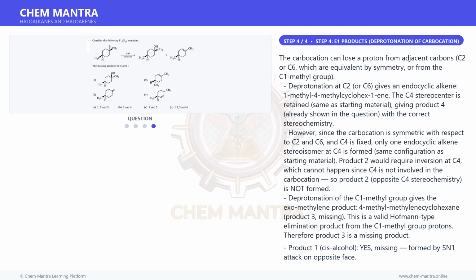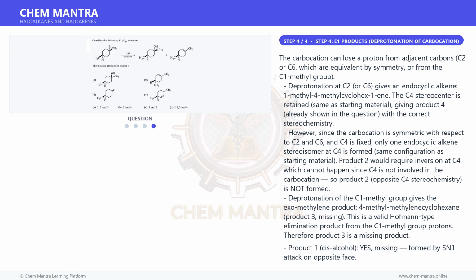Reconsidering product 2, the alkene shown in the question has CH3 at the C1 position with the double bond between C1 and C2 or C1 and C6, retaining C4 configuration. Product 2 also has the double bond at C1, C2 but with H at C4 on wedge and CH3 on dash, i.e., opposite C4 configuration. Since C4 is not part of the carbocation and no bond at C4 is broken, product 2 should not form.